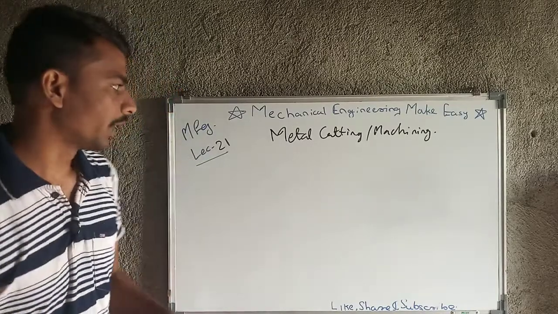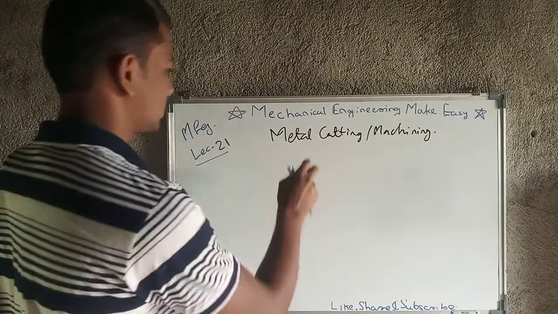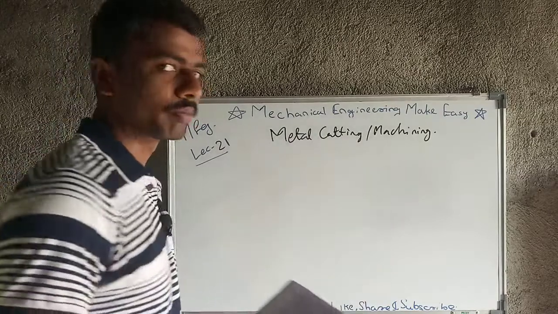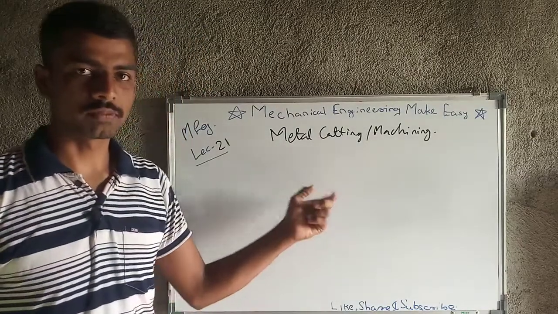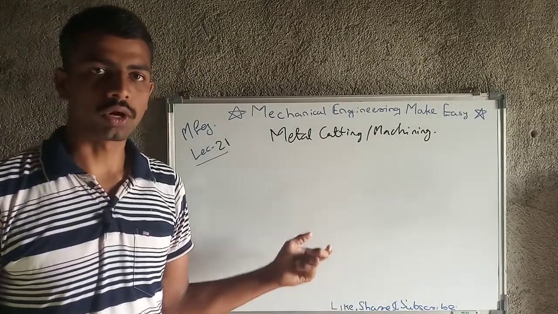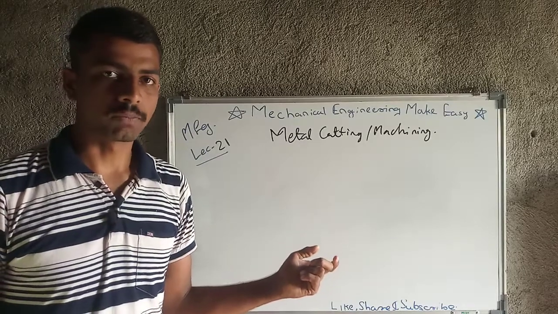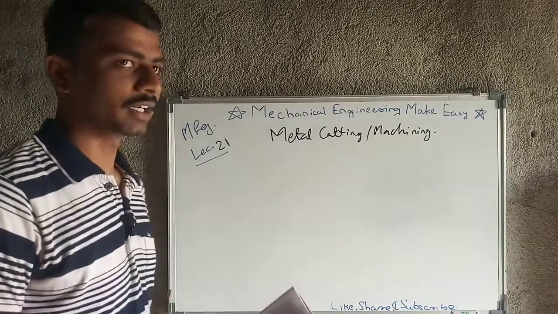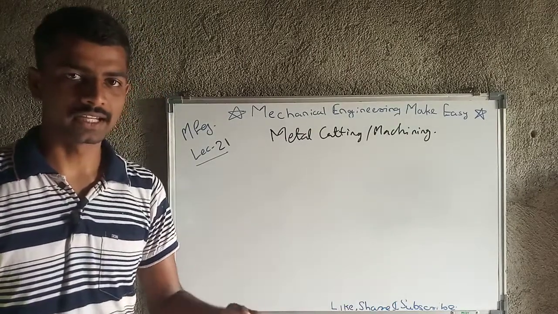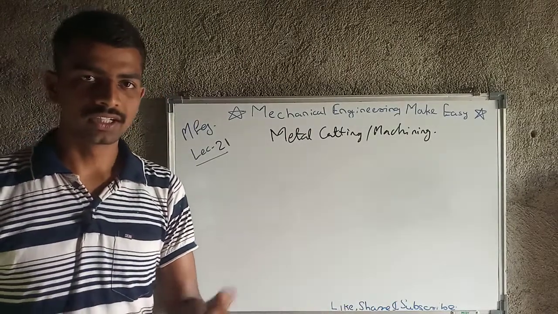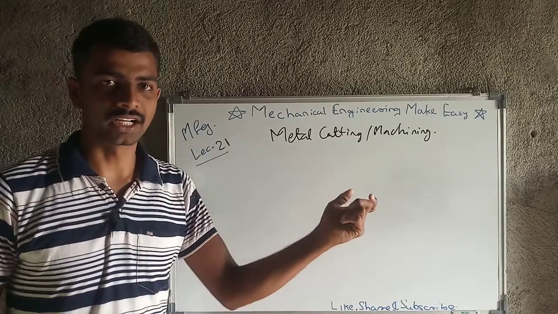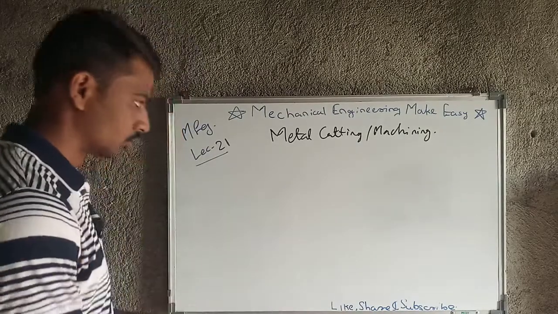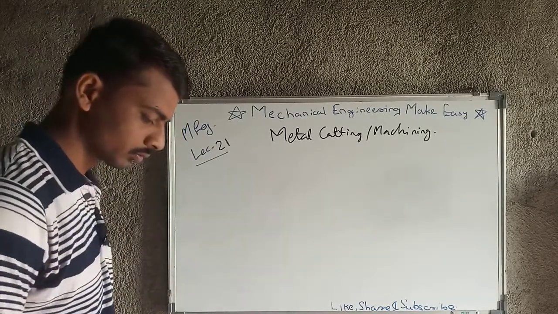In this lecture we are going to cover metal cutting or machining. This is one kind of operation we perform on raw material to generate any finished component. So what exactly is metal cutting? Metal cutting is nothing but removal of material from a workpiece to get the desired shape. So we will move with this.